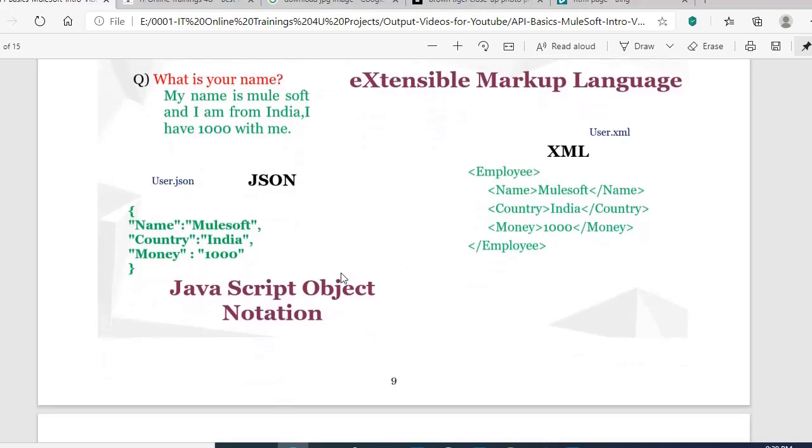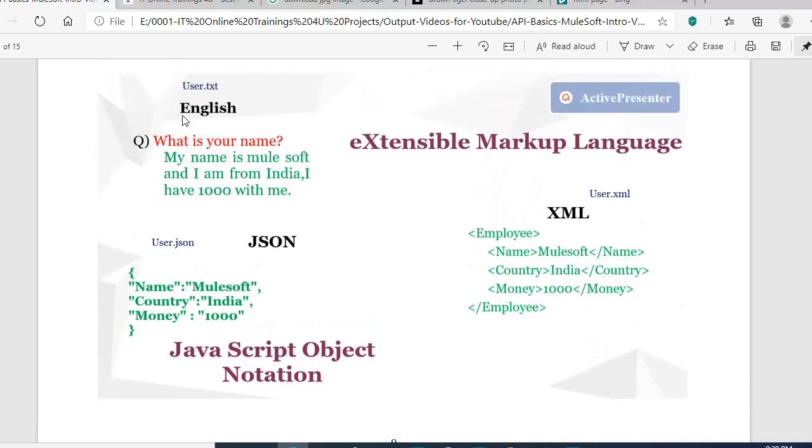Okay, so now we are good to know what the JSON syntax and XML syntax are. So what exactly is JSON? What is the abbreviation for JSON? This is nothing but JavaScript Object Notation, and XML is nothing but Extensible Markup Language.